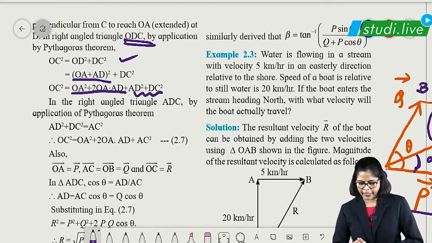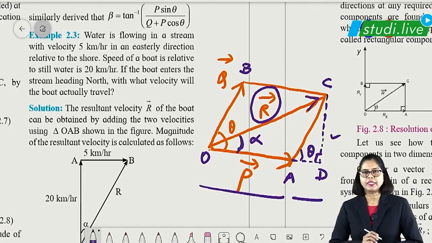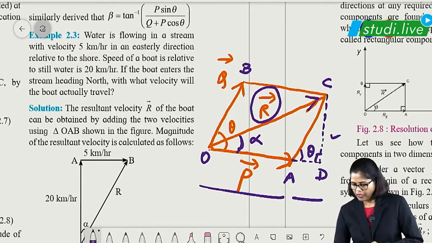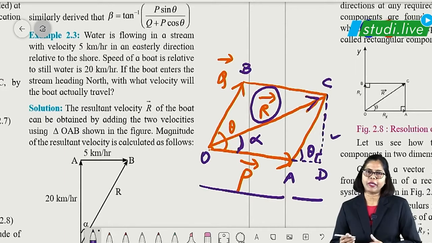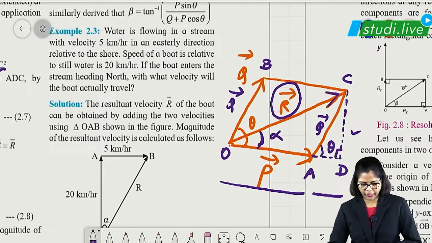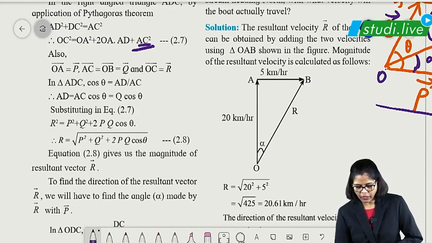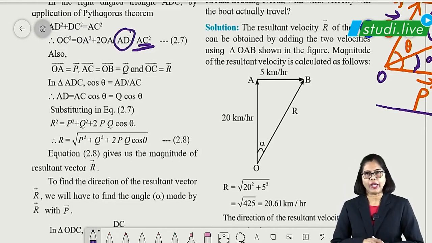If I talk about AD square plus DC square, you can see in this diagram that ADC is a small right angle triangle. Here also we can apply the Pythagoras theorem, and of course this is Q vector, so this also will be the Q value. So students, it is substituted here. This is AC vector, as we can get from the diagram, and AC is nothing but Q. But the only point is we have to find out the AD value.